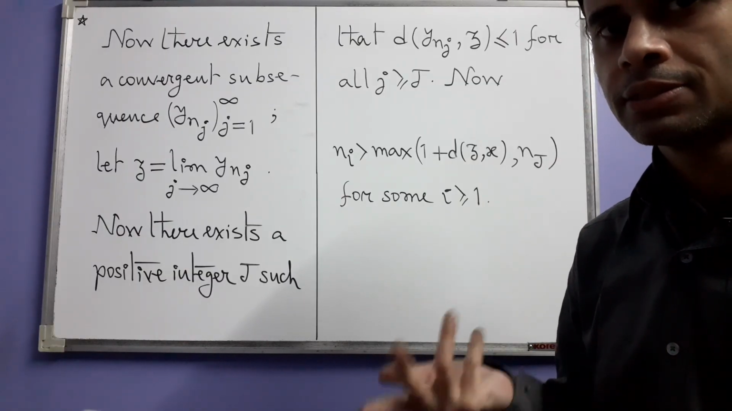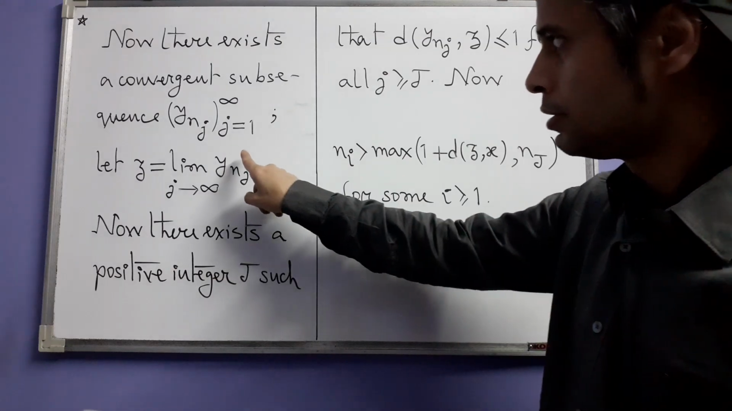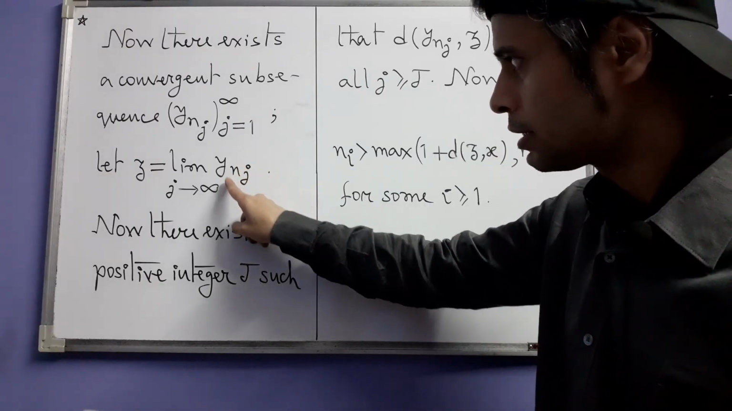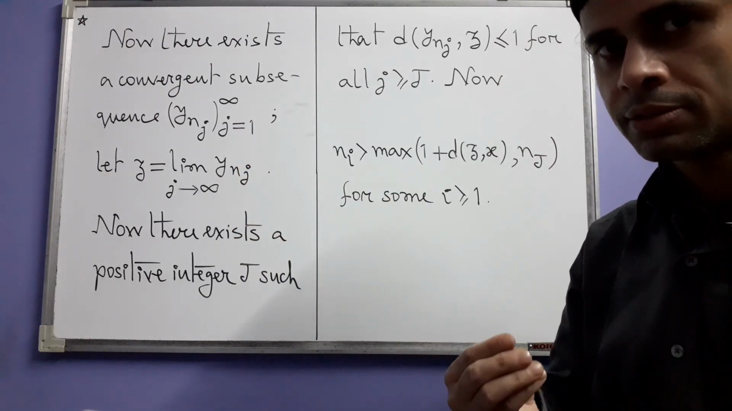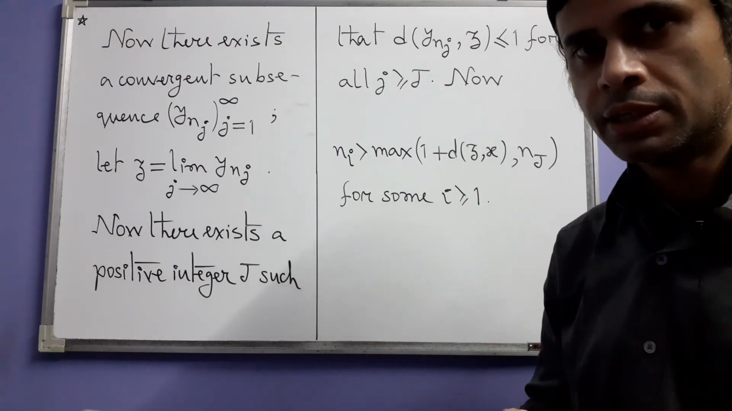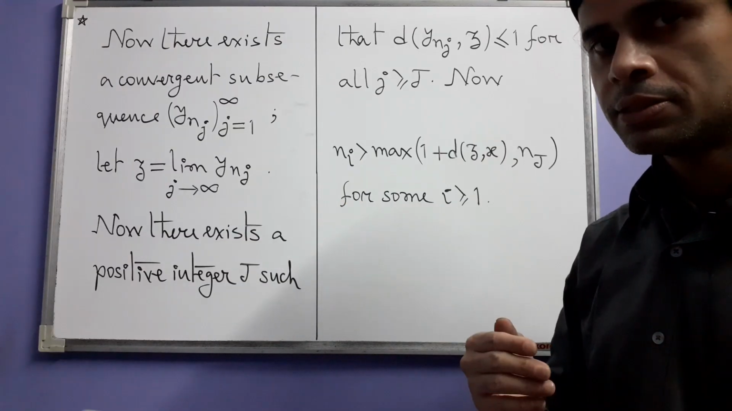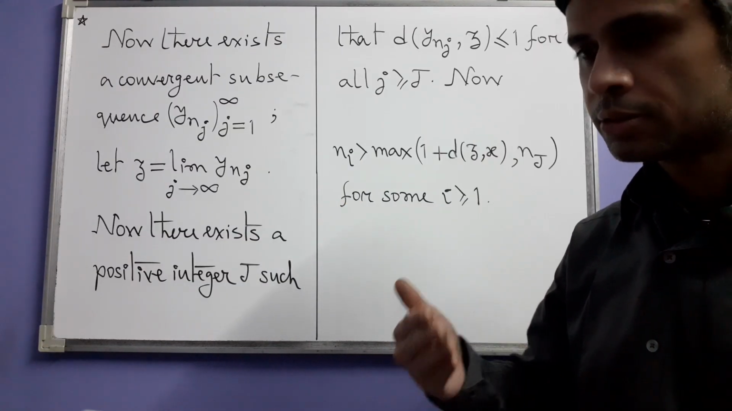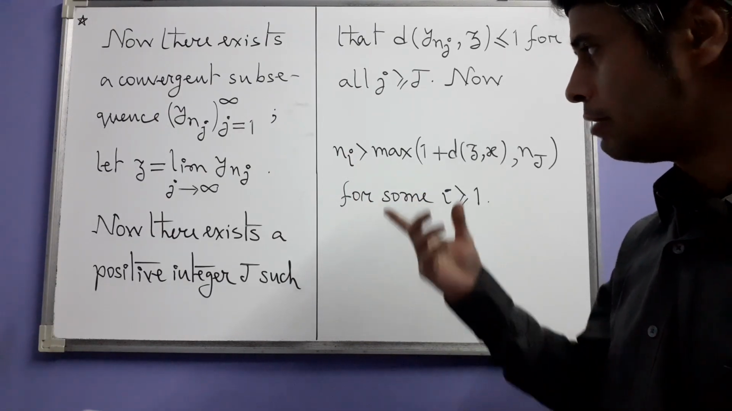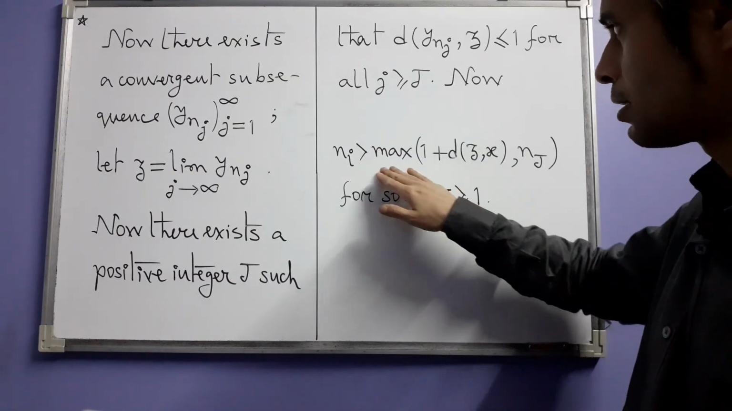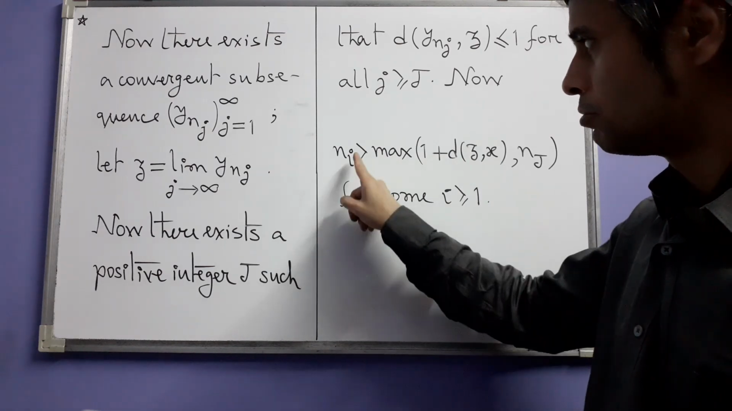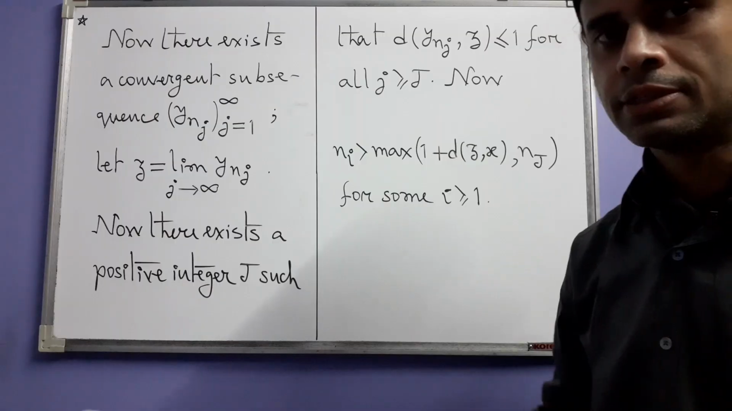But why? What is the reason? The reason is that since y_nj is a subsequence of yn, if you only collect these nj's, the suffix values, then they will form a subsequence of the sequence of positive integers. And such a subsequence is unbounded above. It's strictly increasing also, and that is why it exceeds every real number eventually, no matter how large this number is. Eventually, that means for a large enough i, you will find Ni exceeding this. It's even greater than that.